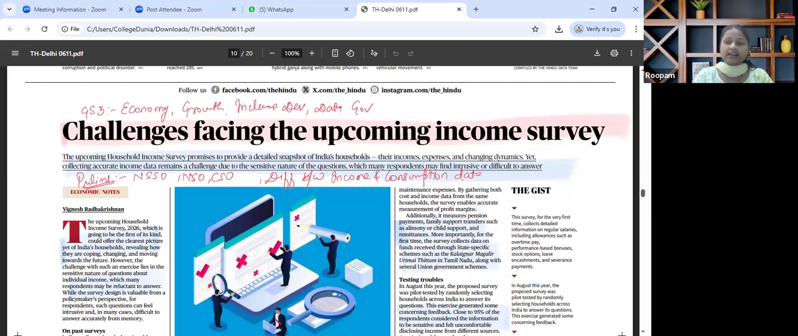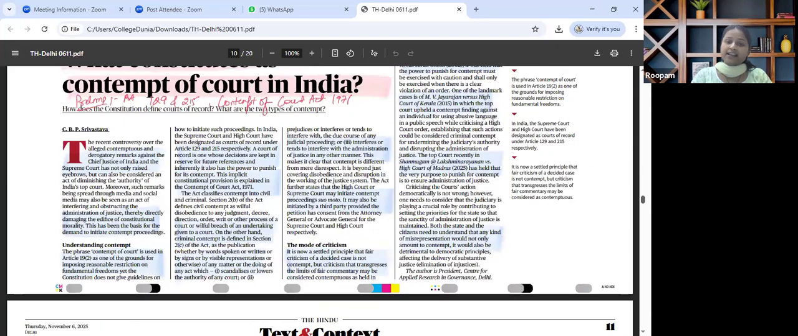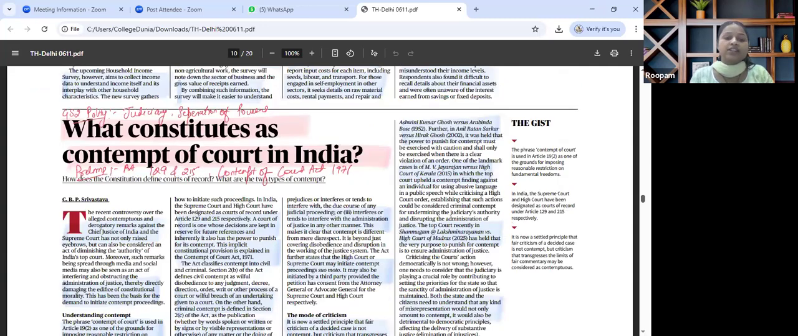The next important article that is there in the paper and that catches our attention is about what constitutes as contempt of court in India. Relevant for GS paper 2 polity, judiciary, separation of powers. The key theme that has been discussed in this particular article talks about debate reignited over whether contempt power restrict legitimate criticism of judiciary or not.